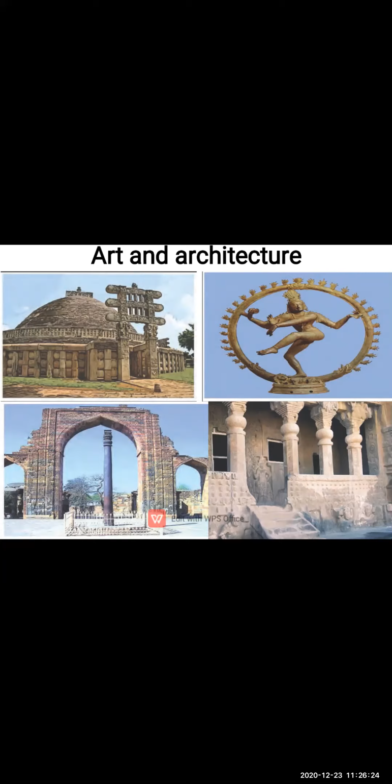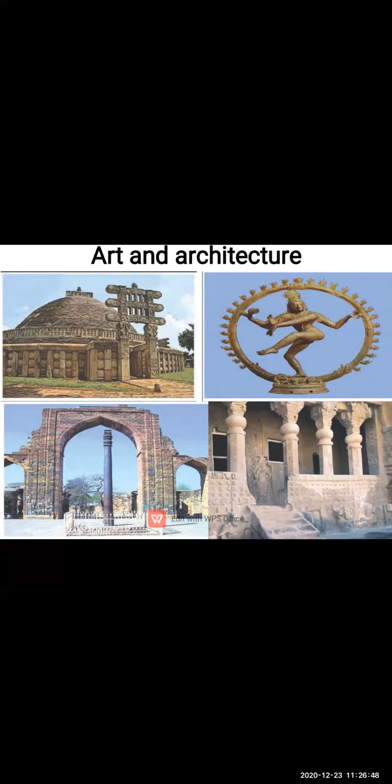When we were learning about the Maurya period, King Ashoka erected various pillars because he wanted to spread the message not to hunt animals and to follow the path of peace. For this, he erected various pillars.